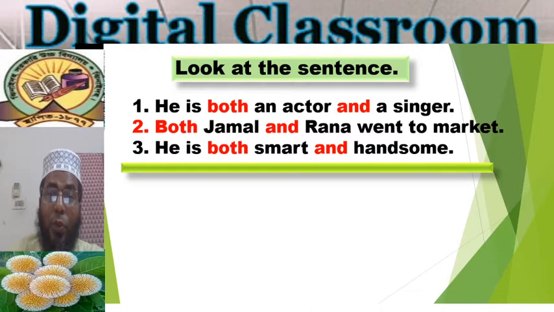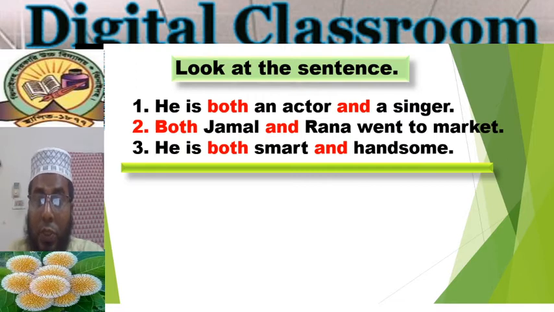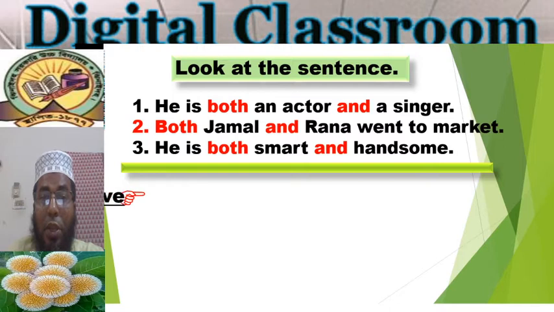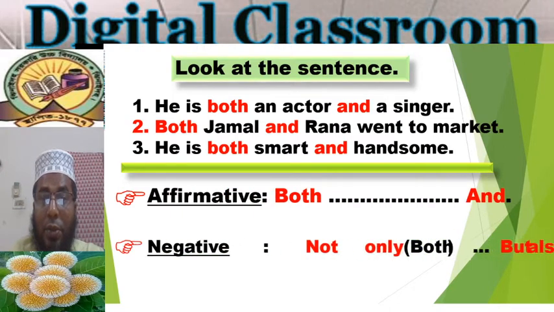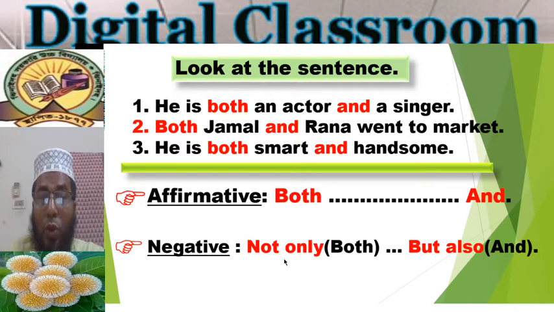Fine. So if such types of correlative conjunction are in an affirmative sentence, we can change the affirmative sentence into negative by following the structure. Okay, what is the structure? You can use not only at the place of both and but also at the place of and.